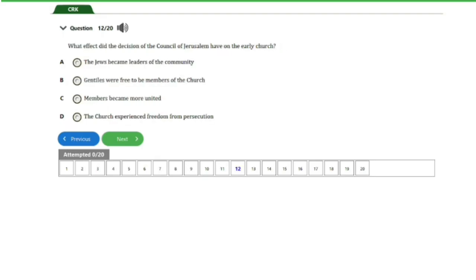So over here we have question number 12. It says, what effect did the decision of the Council of Jerusalem have on the early church?